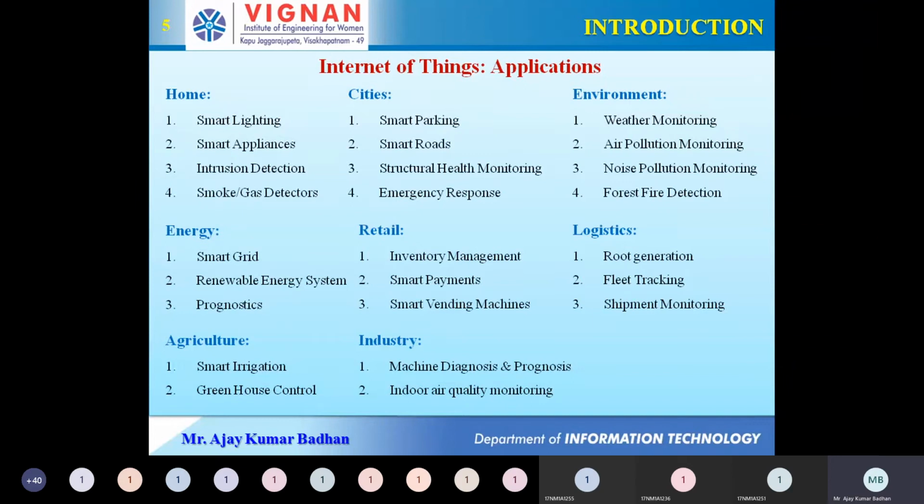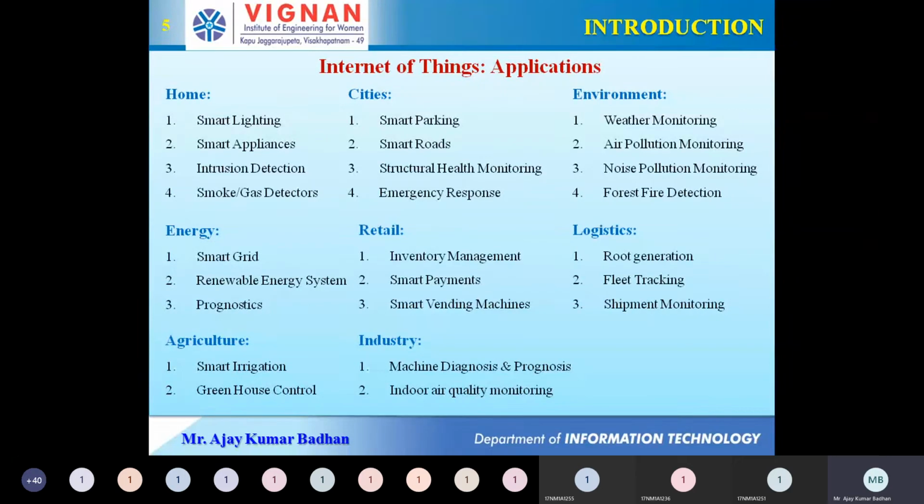Industry. Coming to industry, we have machine diagnosis and prognosis. That is nothing but automatically detecting where the machine has gone wrong. Suppose automated machines are there and some of the machines go wrong. It automatically detects, without human intervention, where exactly the problem is. That is what comes under this.